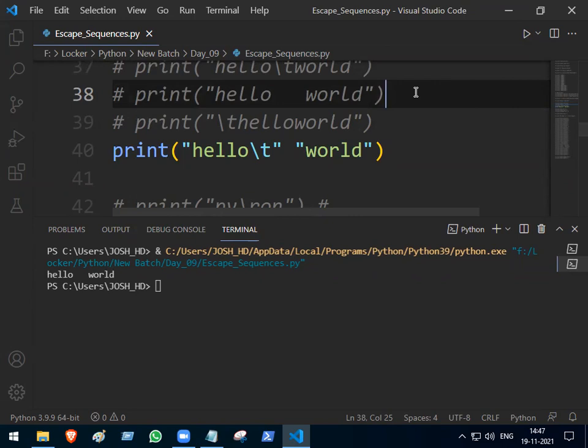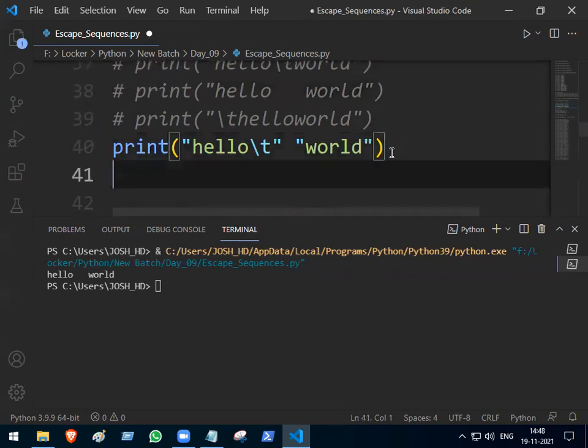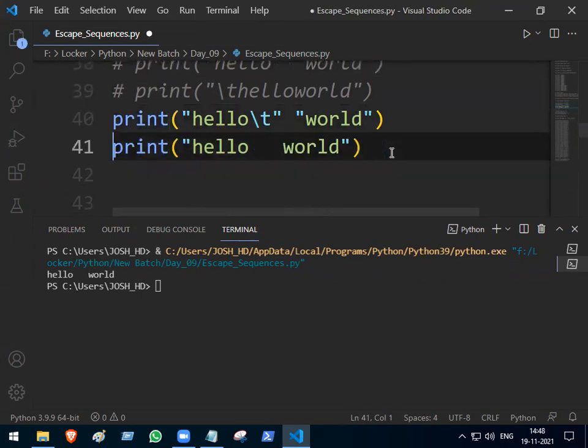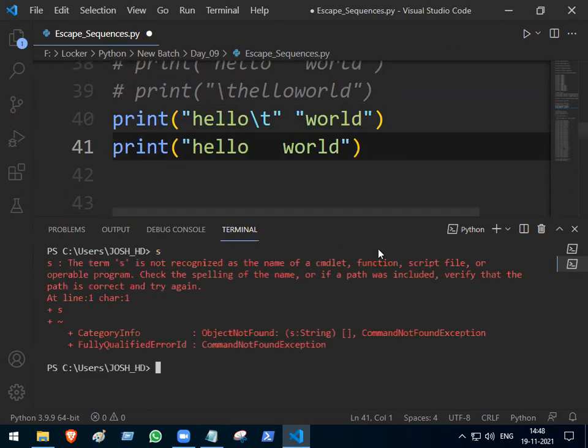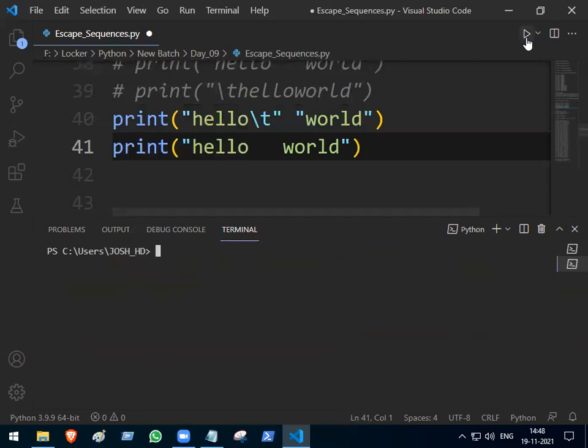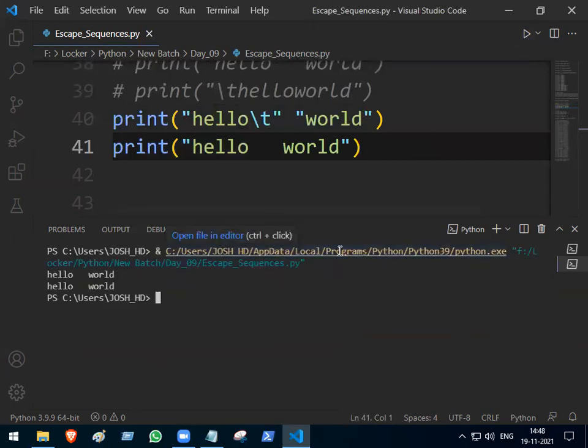Okay. So backslash t in the middle will give you how many spaces? 3 spaces. Want proof? Just copy this line there and make a proof of this one. So comment out. These both should give you the same answers now. Yes or no? So backslash t in the middle will give you 3 spaces. Backslash t at the starting will give you 8 spaces.